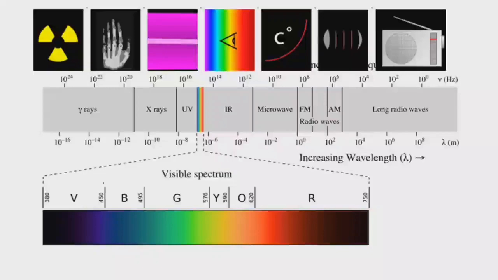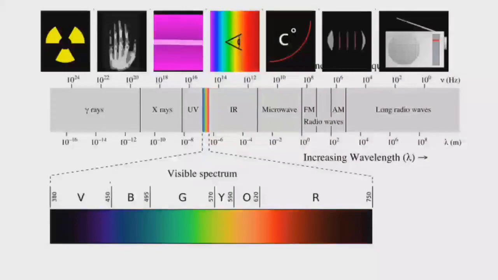But the human eye can see only visible light. The human eye cannot see gamma rays, X-rays, or ultraviolet rays. Ultraviolet rays are produced from sun rays. It also cannot see infrared radiation, microwaves and radio waves. Only visible light can be seen by the human eye. From gamma rays to radio waves, wavelength increases and frequency decreases. In the same way, from violet to red, wavelength increases and frequency decreases.